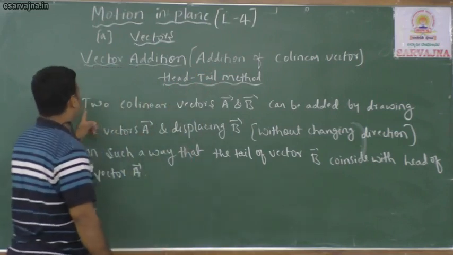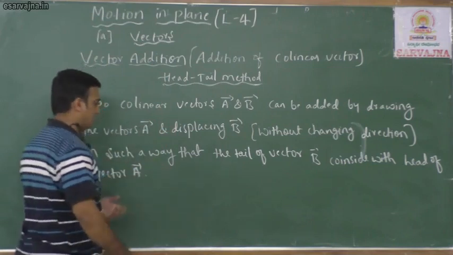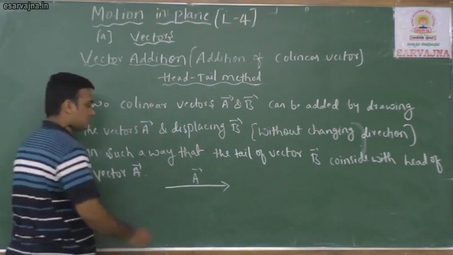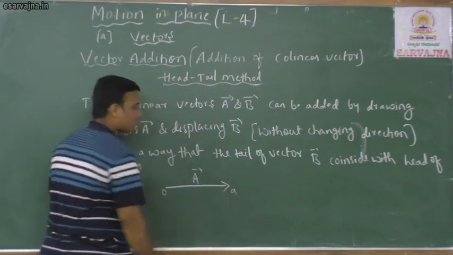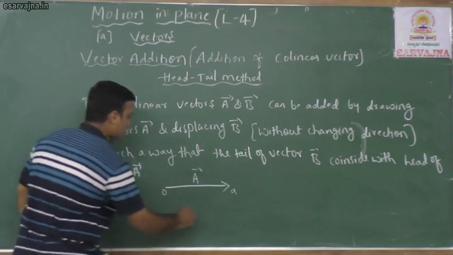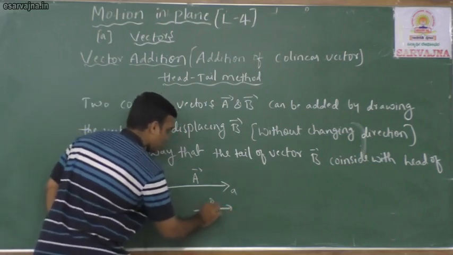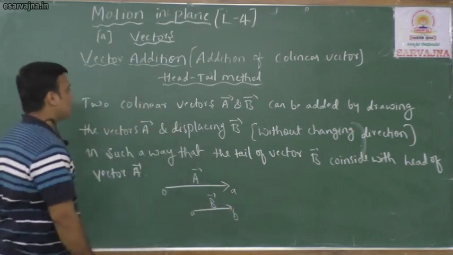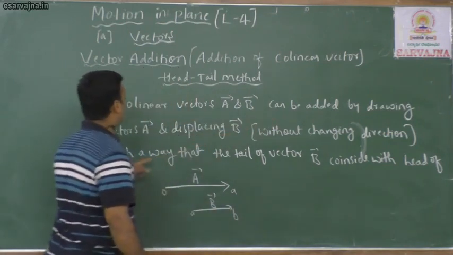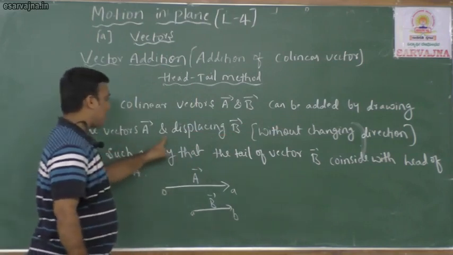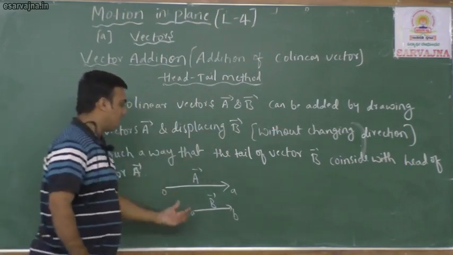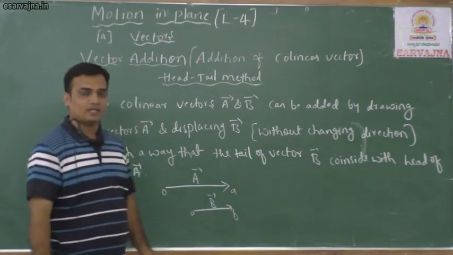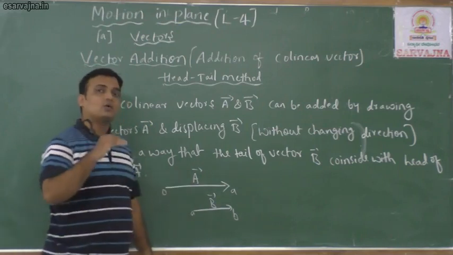Right. Listen, we have two collinear vectors. The first one is vector A, which is represented by OA, and we have another vector B, which is represented by AB. They can be added by drawing vector A and displacing vector B. You can shift vector B in order to make them collinear.